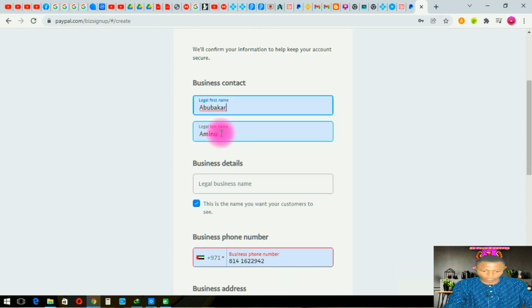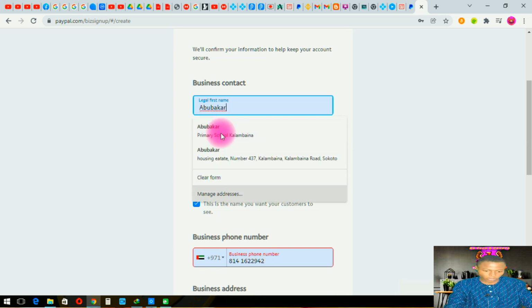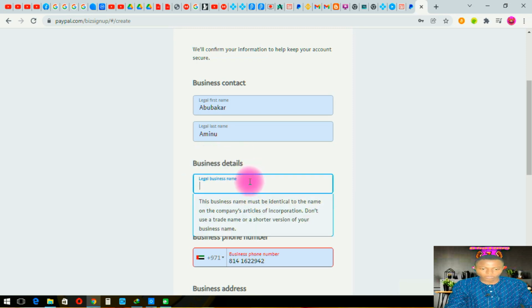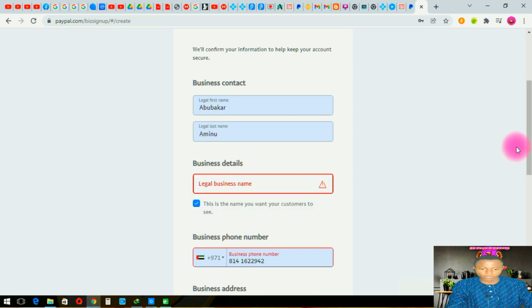You just put your own data as it is. Once you put your own data, you are good to go. Just put it anyhow it is. Like now for me, the business data, you have to put the business name here. The name that you will be putting for your own business.